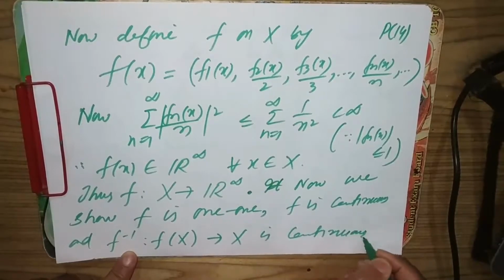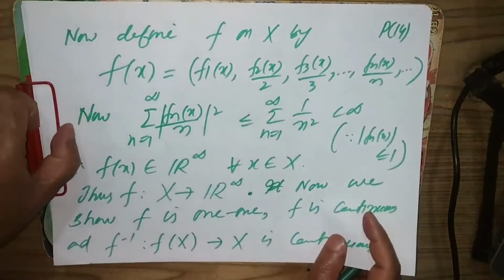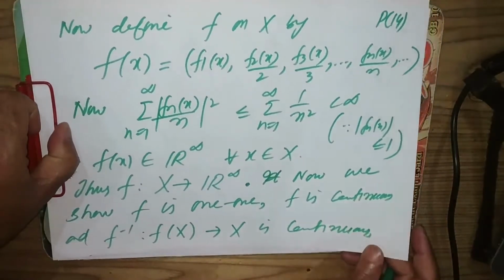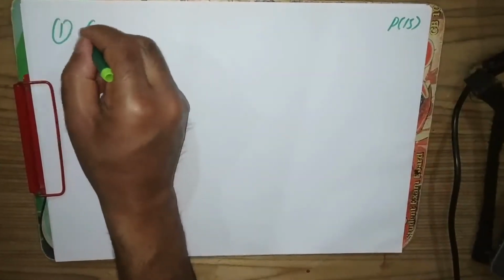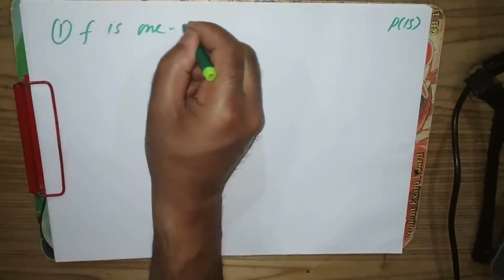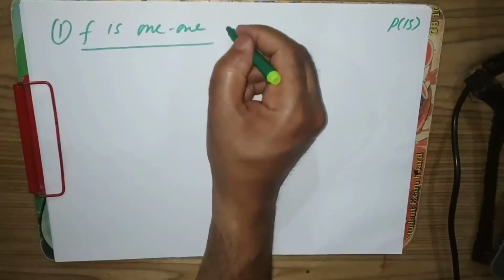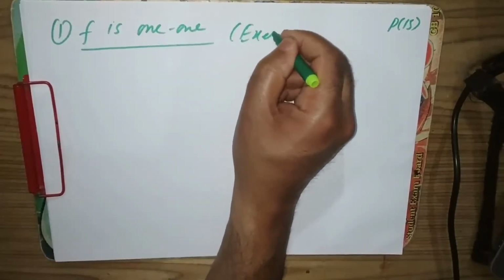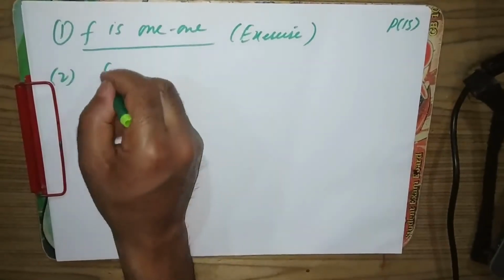We need to show these three properties for f. First, f is one-one; that's trivial, it's an exercise for you. Now I prove the second, that f is continuous.